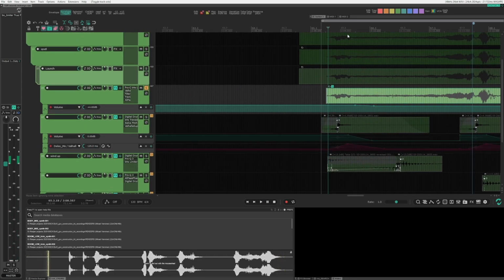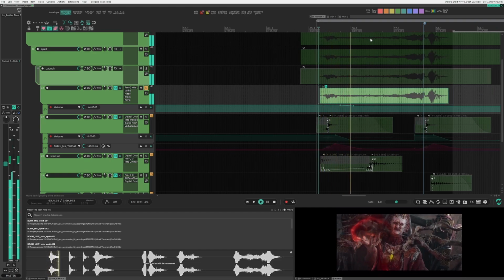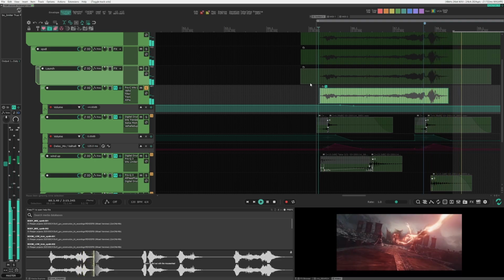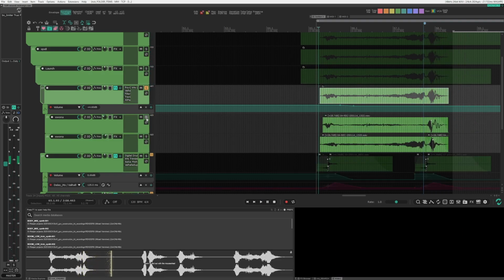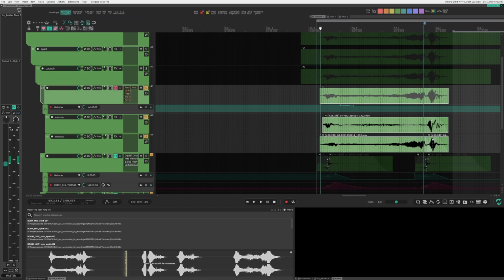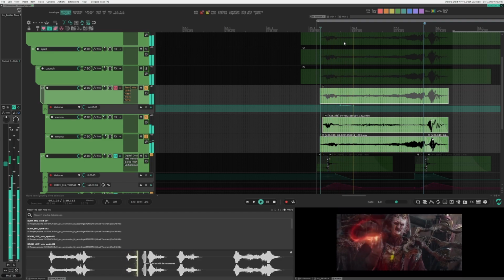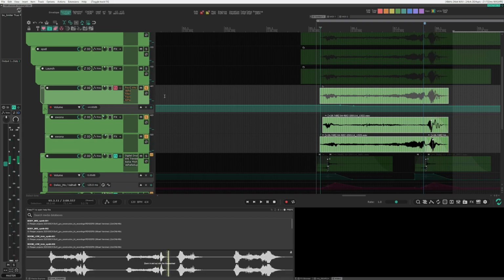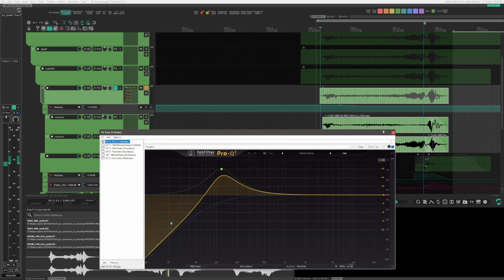So here's the first layer. And this is basically recorded scraping acoustic panel material and adding a couple of effects for it. So basically doing Foley work for this one. This is without the effects. So a lot of movement there already. Then we add a couple of effects on it.